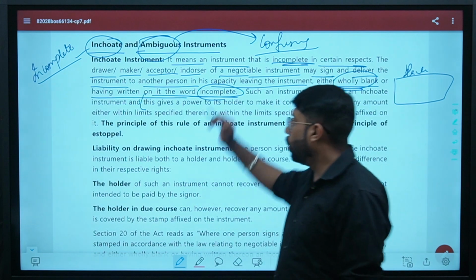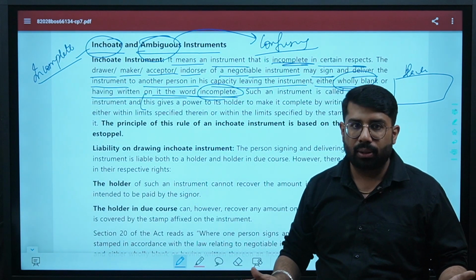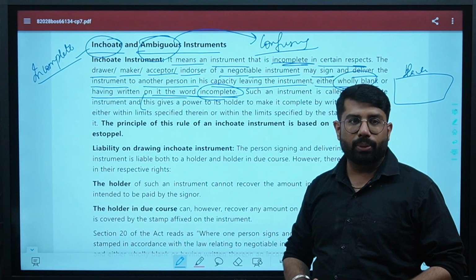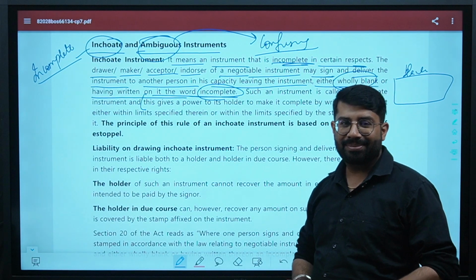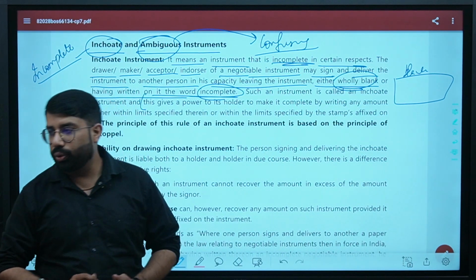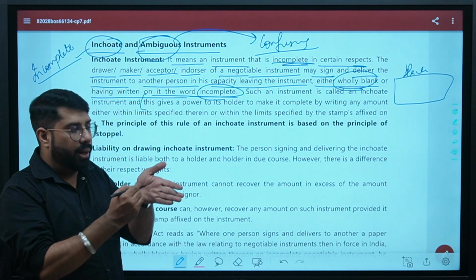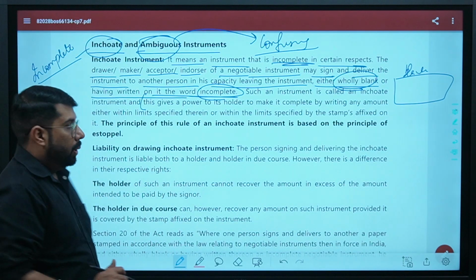See, what I was saying is that when you don't fill in the instrument, that is an incomplete instrument. Or when you write incomplete on the face of the instrument, that is also an inchoate instrument. Okay.